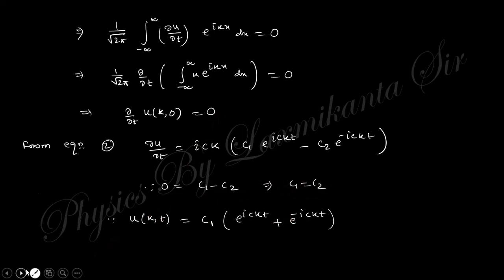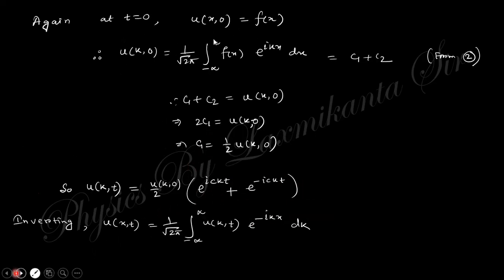After that you will get this expression, and again the boundary condition that x t equals 0. This u value equals f of x. If you put it, you can see f1 plus f2 equals u k 0. So finally you get c1 equals, putting this value, this expression.